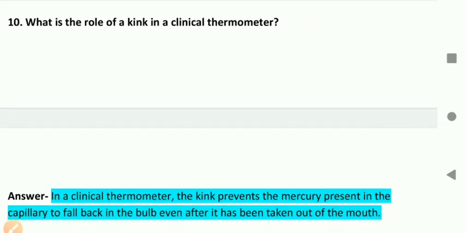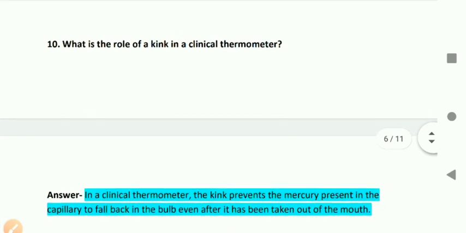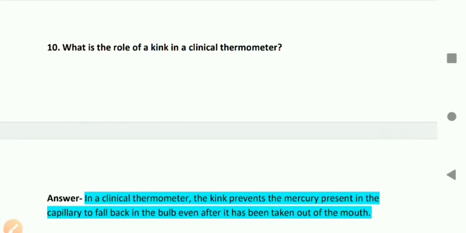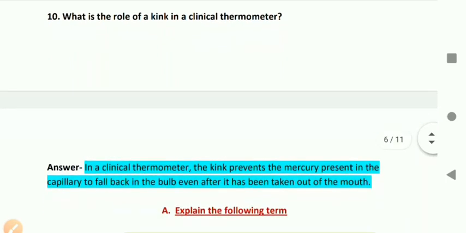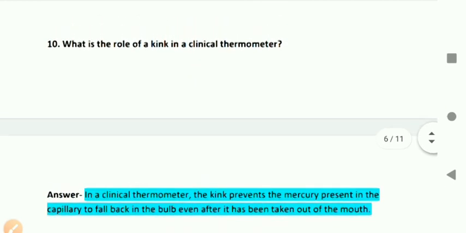What is the role of kink in a clinical thermometer? In a clinical thermometer, the kink prevents the mercury present in the capillary from falling back into the bulb even after it has been taken out of the mouth. So this is all about the short answer question answers.